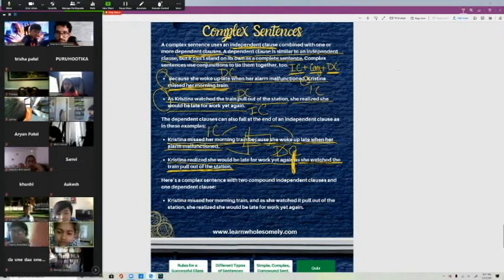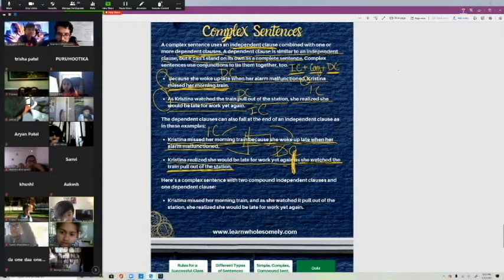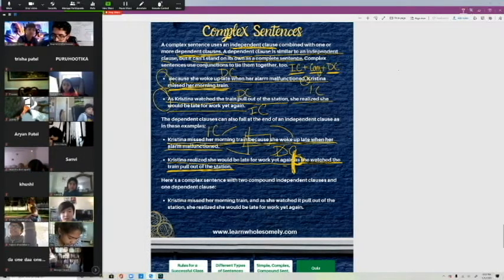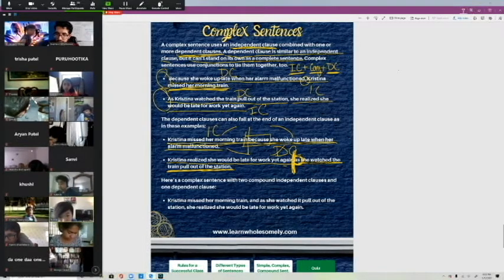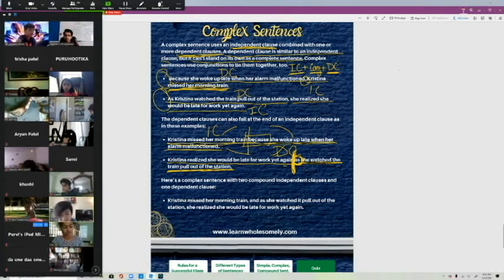We can also use, again, or as, I'm sorry. Right here, as. Does that mean that the other clause is she watched the train pull out of the station? Yep. But can't that stand on its own? So, she watched the train pull out of the station can stand on its own.